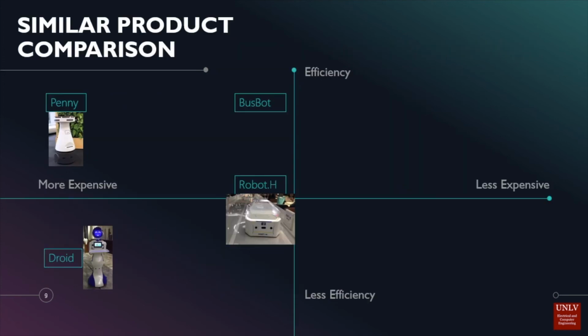There currently exist several products that accomplish the same goal as busbot. However, there are some key differences. The other robots' featured aim is to replace the waiter or busser, but the busbot aims to assist the waiter or busser to alleviate the workload by automating certain processes. The graph illustrates a relation between the efficiency and the cost of each robot: Penny, Droid, Robot.H, and the busbot. We can see that the busbot is the only robot that offers the highest level of efficiency at a medium level cost.